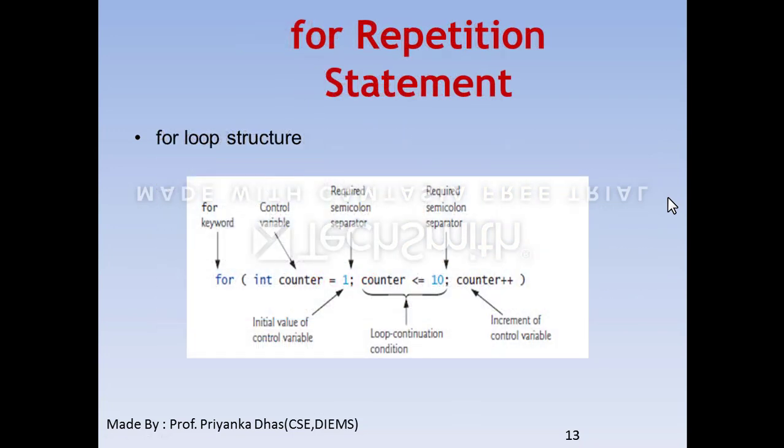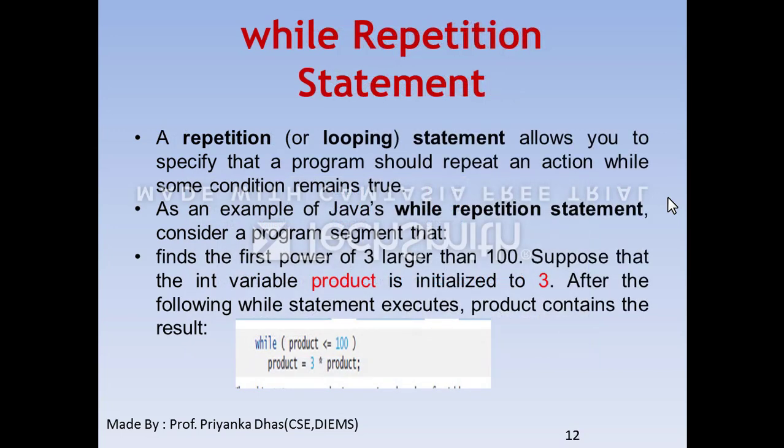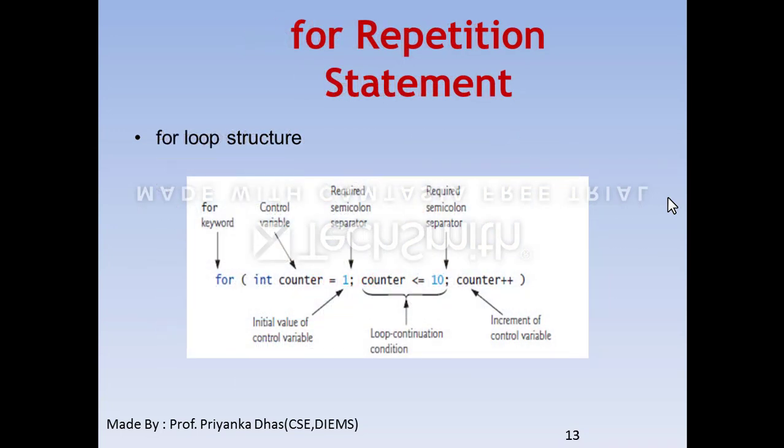The next one is the for repetition statement. Before going into details, we will see the loop structure, how exactly a for loop is divided. You start with the keyword for. Within parentheses you have a control variable. Control variable means on the basis of that particular variable your loop will be controlled.